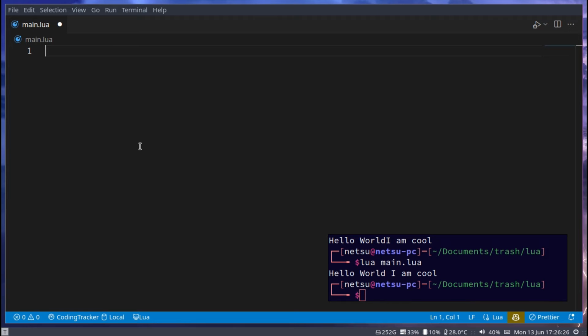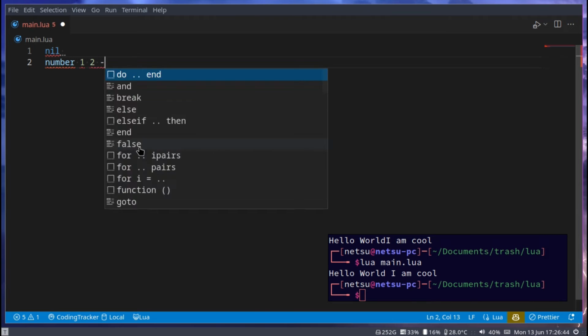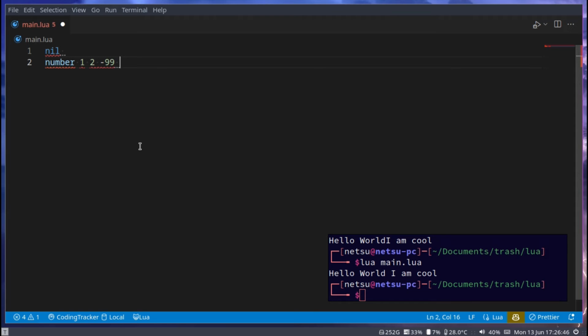They're very simple. So we have nil. Nil means nothing, empty, null, undefined. So if something is nil, it doesn't exist or it's empty. We then have a number, which would be something like 1, 2, negative 99, 9.87. These are all numbers.